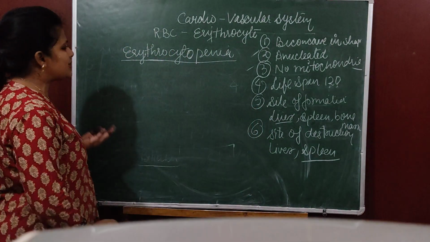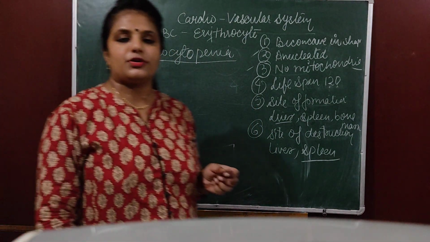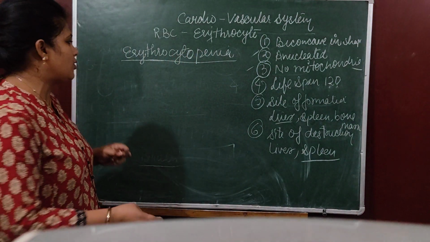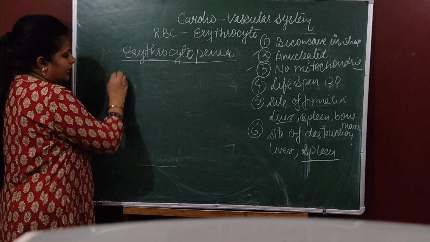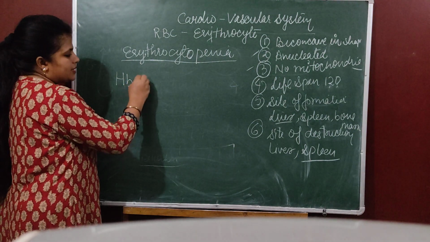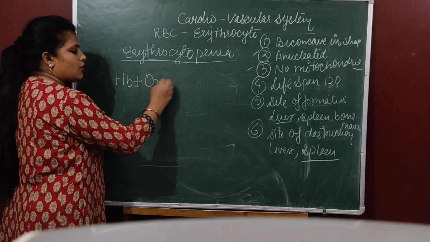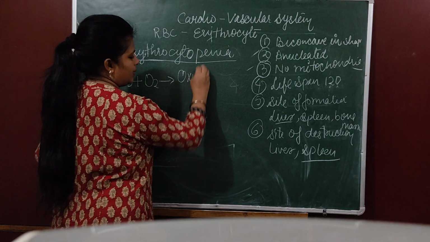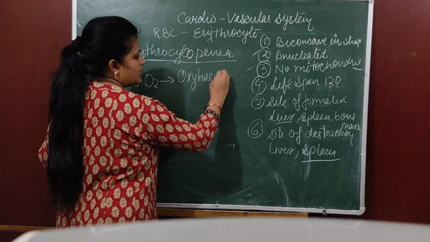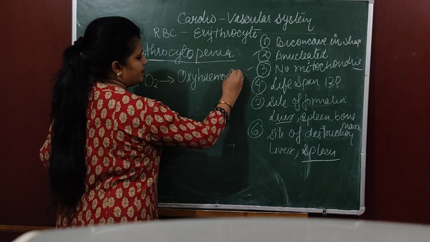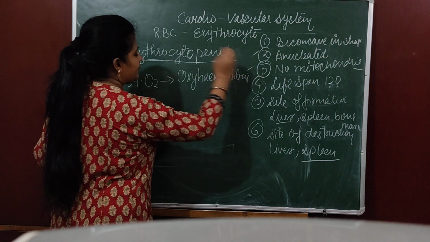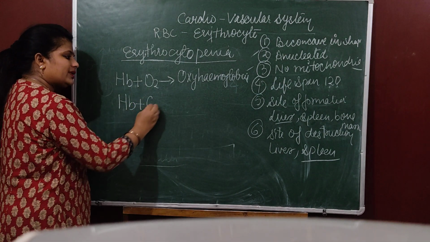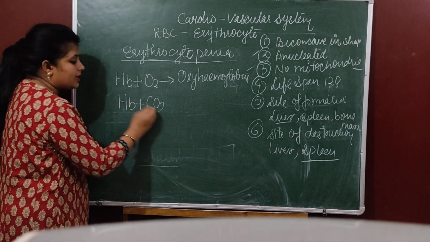Now, what is the basic function of RBC? The basic function of RBC is to carry oxygen. How do they carry oxygen? I told you they consist of hemoglobin. This hemoglobin combines with oxygen and it forms oxyhemoglobin. Oxyhemoglobin.